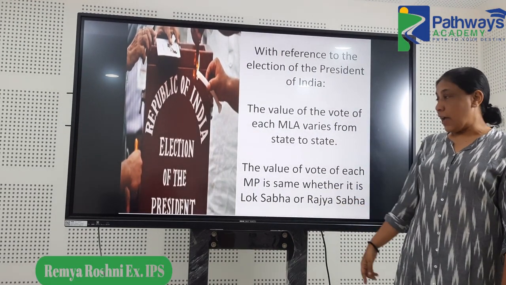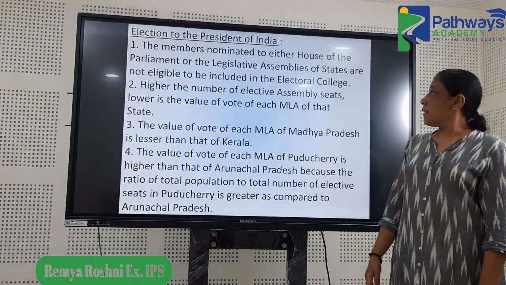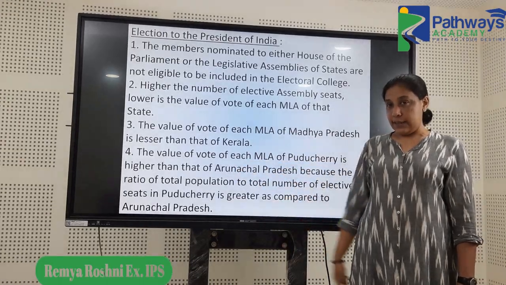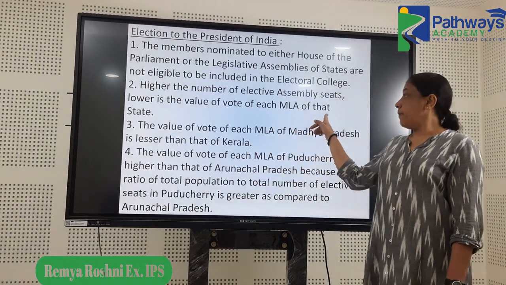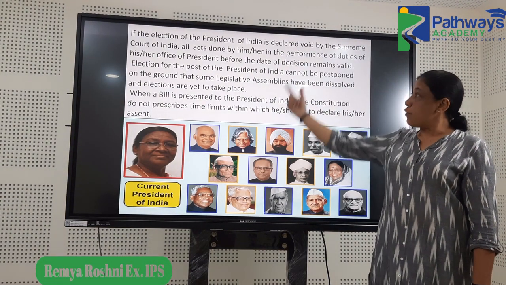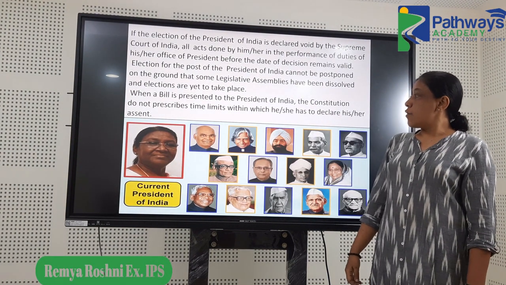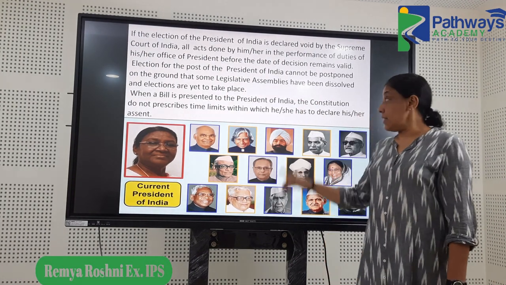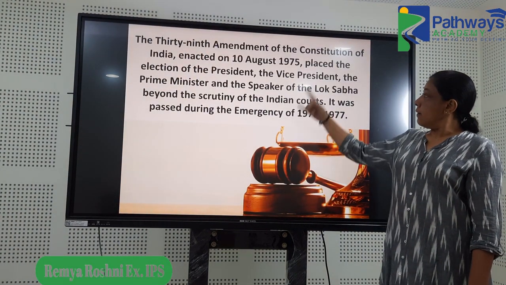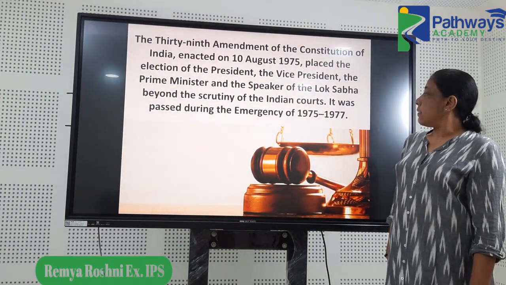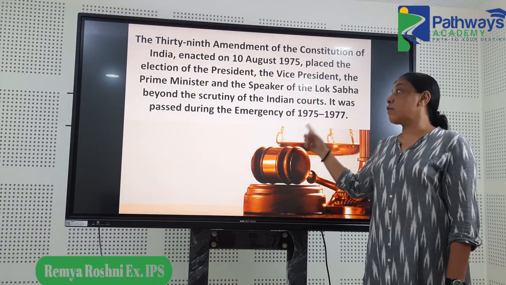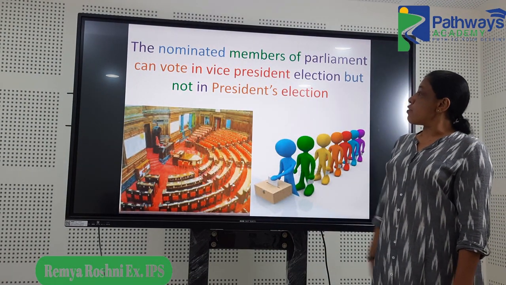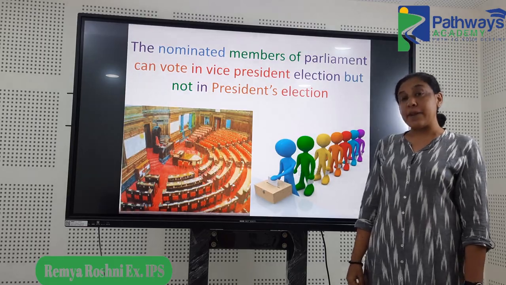Then election of the President, the value of a vote, there was a question. Then election of the President, one more question, much more in detail about the value of the votes of MLAs. One more question on the election of the President. So all the powers and responsibilities of a President, you should pay attention to. Then again, the election of the President is beyond the scrutiny of the Indian courts. That was also another question. Then the nominated members can vote in the Vice President's election but not in the President's election.